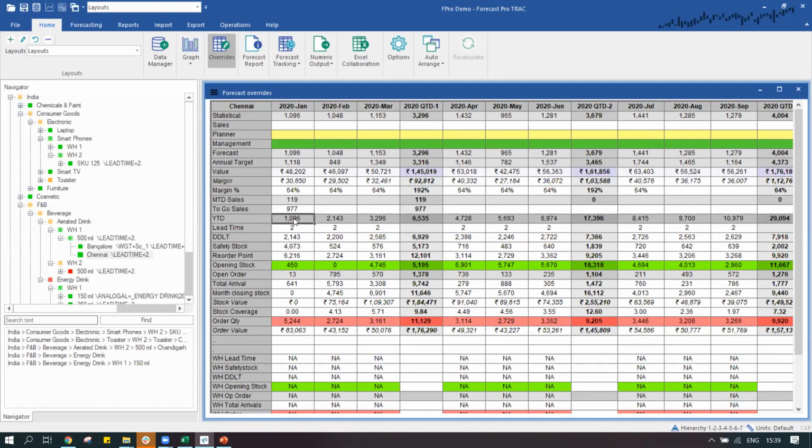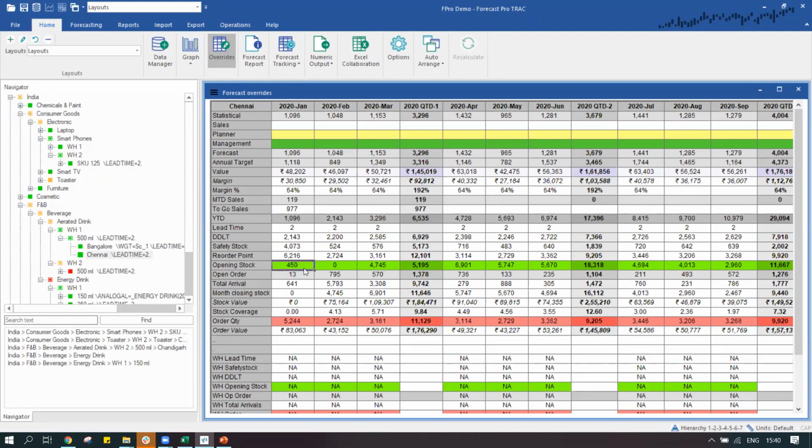We can measure the YTD, how much on a YTD basis we are increasing or decreasing, how it is going to pan out on that. At this critical juncture, it's really important to check: are there any open orders that we have? Are there certain customers who had given orders in advance and would want fulfillment of those? So we can bring in the open orders over here. That's really critical that we take into consideration the open orders. We can also bring in the open stocks. So this is our open stock that we have brought in.